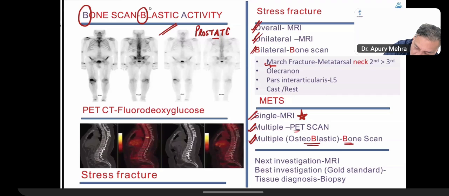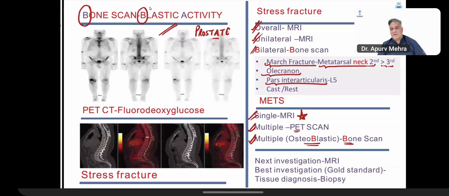March fracture is one of the stress fractures involving the metatarsal neck, second more than third. Upper limb, olecranon. In the spine, an area called pars interarticularis between the superior and inferior articular process, classically L5 vertebra. All right. And the treatment for stress fractures is cast or rest to that body part. Do not walk on it. It's going to be more painful, will not allow it to heal.